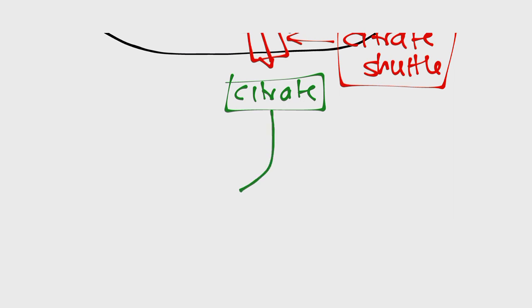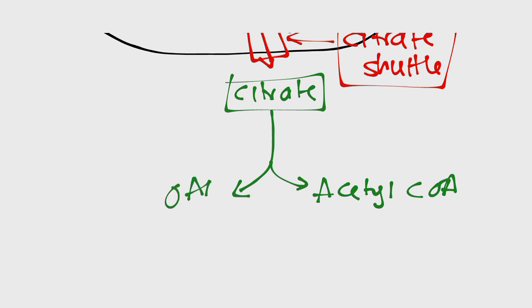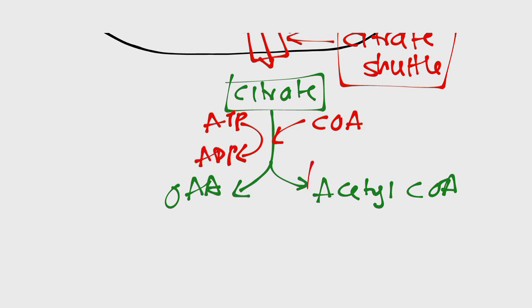So citrate will be broken down into two things: acetyl-CoA, this is the cytoplasm, and oxaloacetate. We are adding a coenzyme A, and we're using ATP. So here in the cytoplasm, we are regenerating acetyl-CoA.